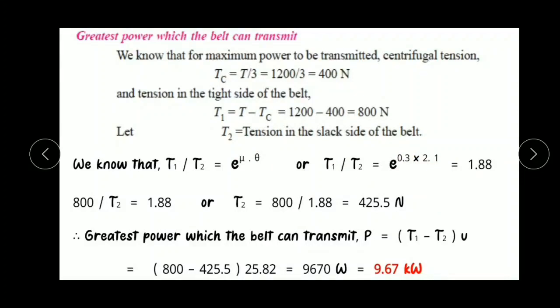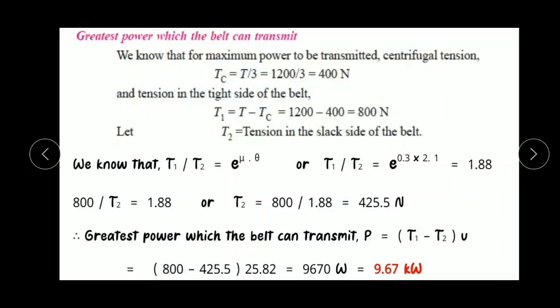So T1 by T2 equal to 1.88. Here we calculated the value of T1 as 800 Newton. Therefore 800 by T2 equal to 1.88, or T2 equal to 800 by 1.88, which becomes 425.5 Newton. T1 as 800 Newton and T2 as 425.5 Newton, and velocity as 25.82 meter per second.